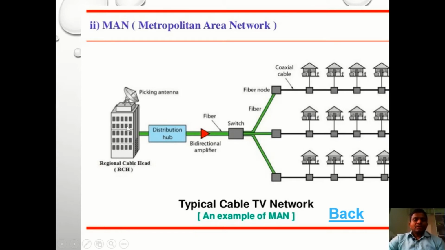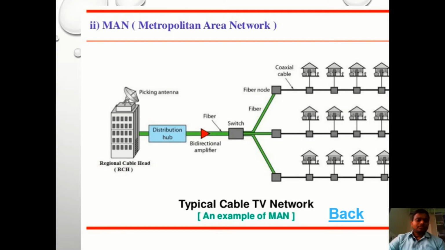So here it receives some information. To receive such information from the satellite or any other node, we are using an antenna. This antenna is responsible for receiving information and then distributing that information through this entire network. For that purpose here we are using a distribution hub. This distribution hub is responsible for the information that was received through the antenna, so this information can be transferred through the entire network.